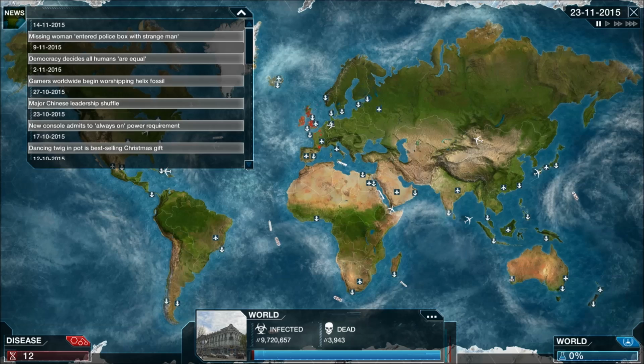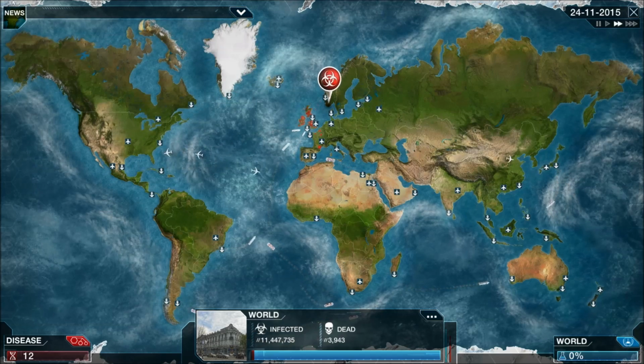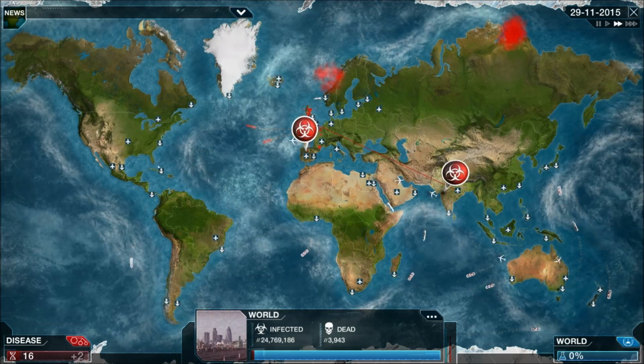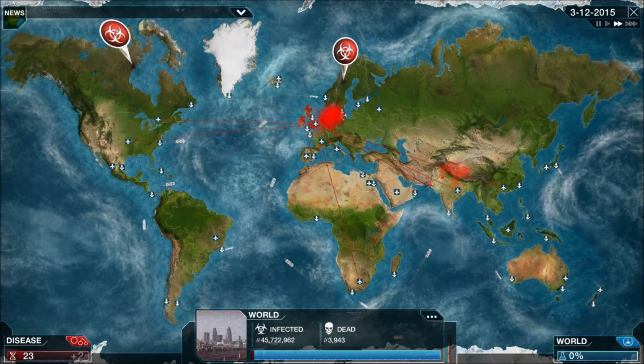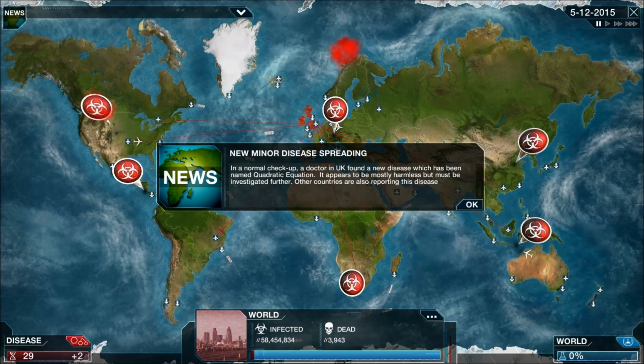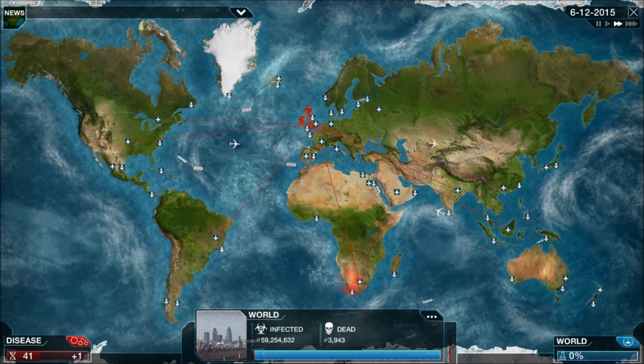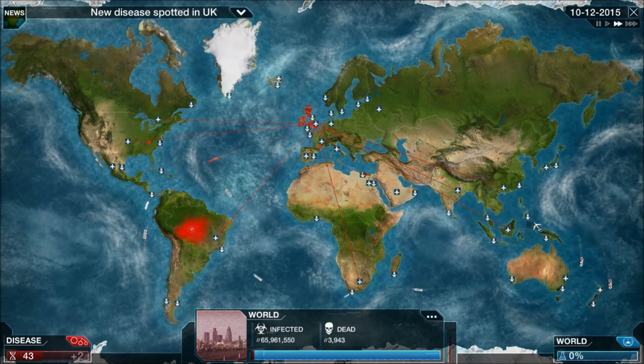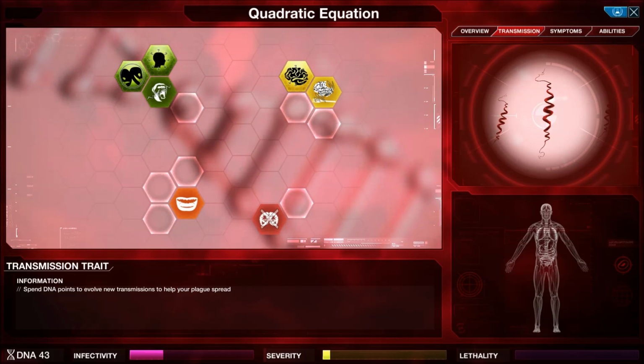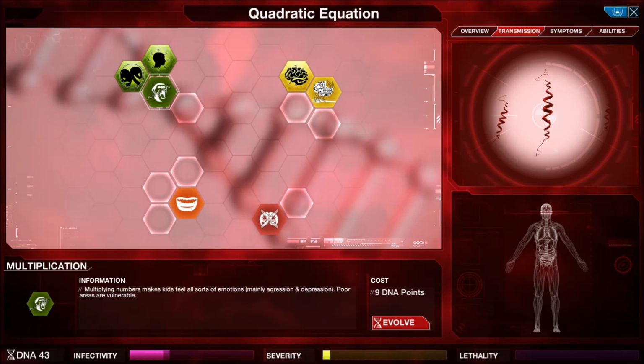Democracy decides all humans are equal. No, they're not. They're not even close to equal. Some are tall and some are short. You can't say that's equal. Bloody hell. Well, they've spotted us. They have spotted us. But mathematics, not exactly so subtle, is it?